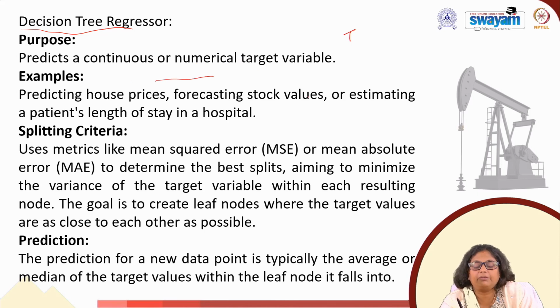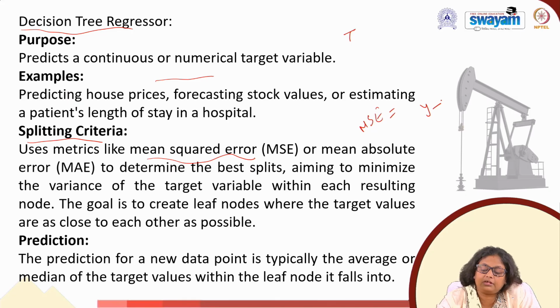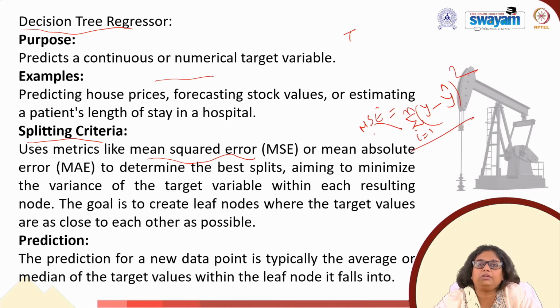So what is the example? Today we will be taking examples for both decision tree classifier as well as decision tree regressor, and we will see how this decision tree works. With respect to splitting criteria, again it uses metrics like your mean squared error. So what is this error? Error is the squared difference between the actual and predicted value, and we take the summation, i equal to 1 to n. So this is your mean squared error.